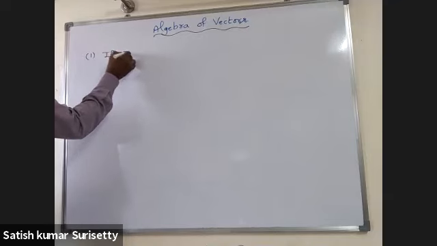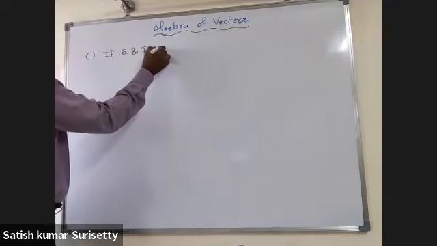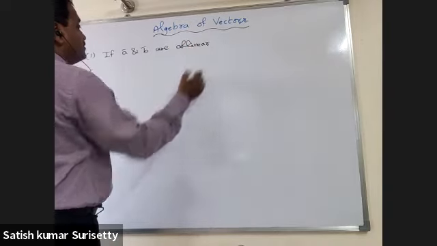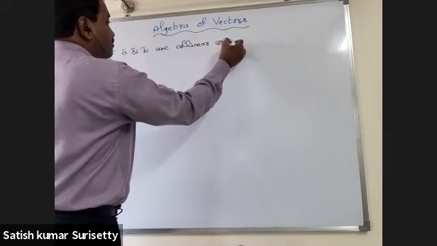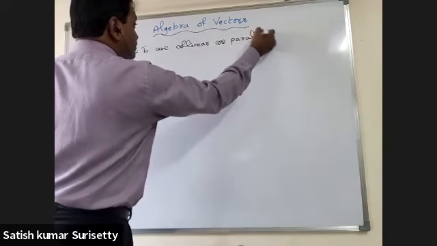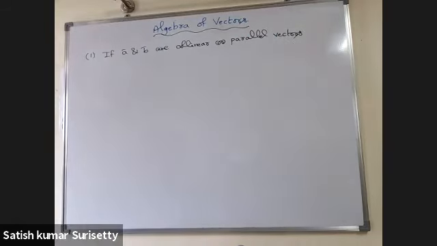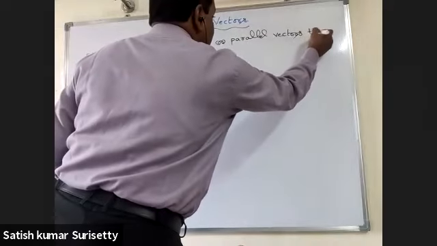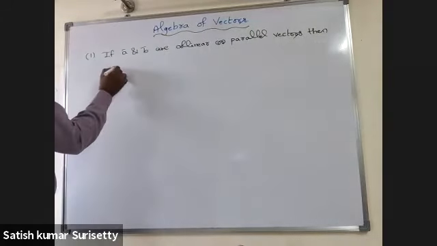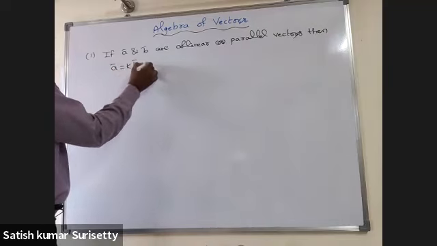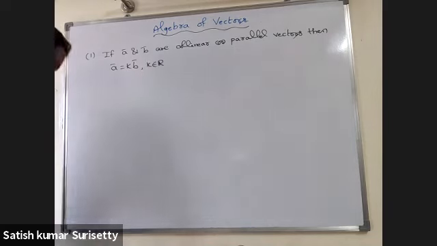If A bar and B bar are collinear or parallel vectors, then A bar equal to some constant times B bar, where K is a scalar.